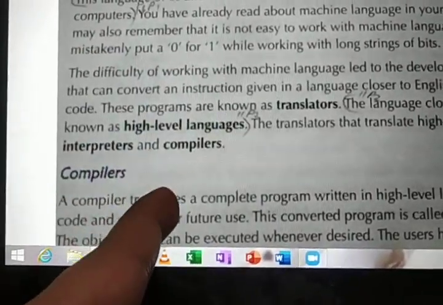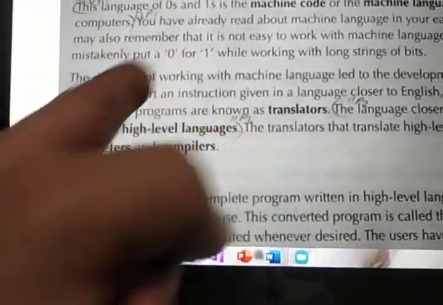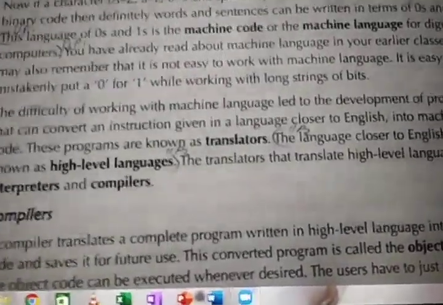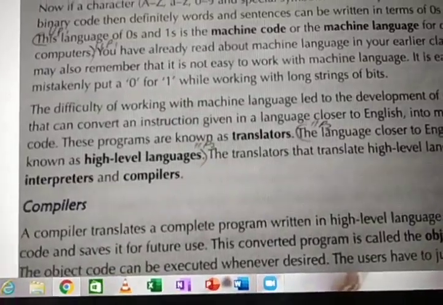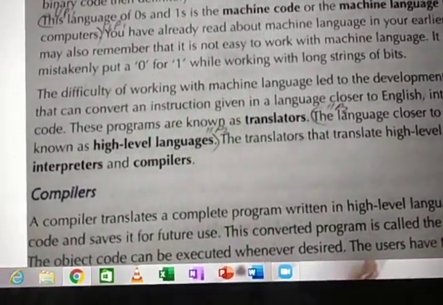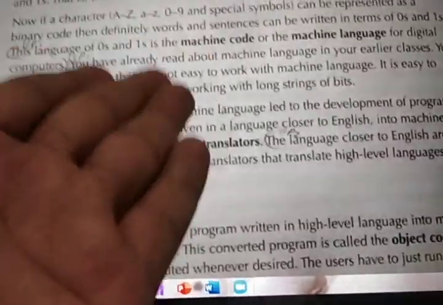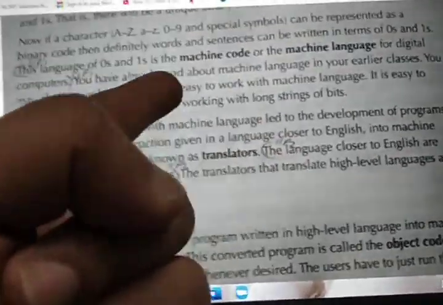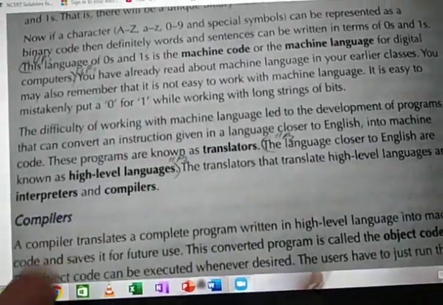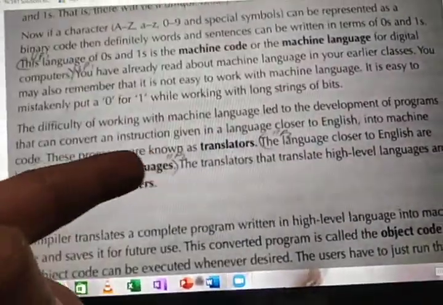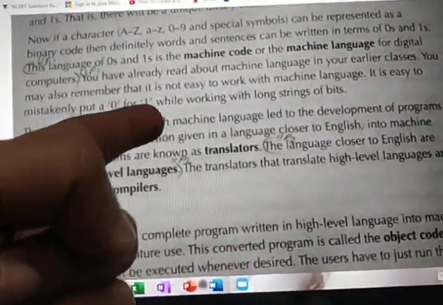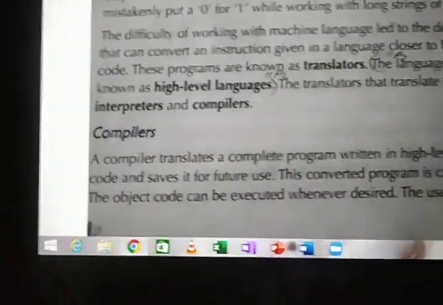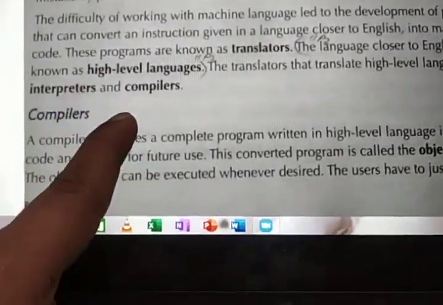The interpreter and the compiler will convert this into machine language and send it to the processor. Why? Because the computer understands only this language. You may work in this program, but the machine understands only machine language. So what do the interpreter and compiler do? They convert the program you typed into zeros and ones, and the machine will execute it. That's all.